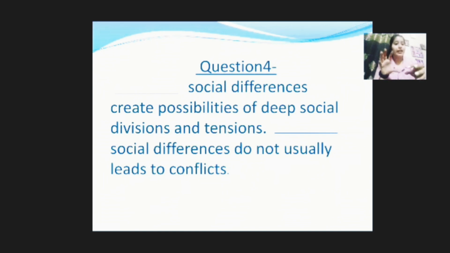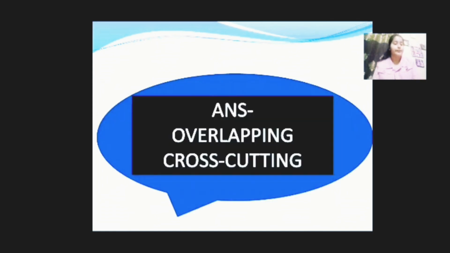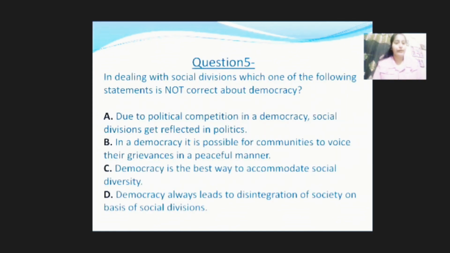If the social differences are kept segregated, they won't lead to any conflict, but if they overlap, they will lead to conflicts. So here, no overlapping is considered to be cross cutting. So in the first fill up, the answer will be overlapping, and in the second fill up, the answer will be cross cutting. Moving on to the fifth question, in dealing with social division, which one of the following statements is not, please focus on the word not, correct about democracy?